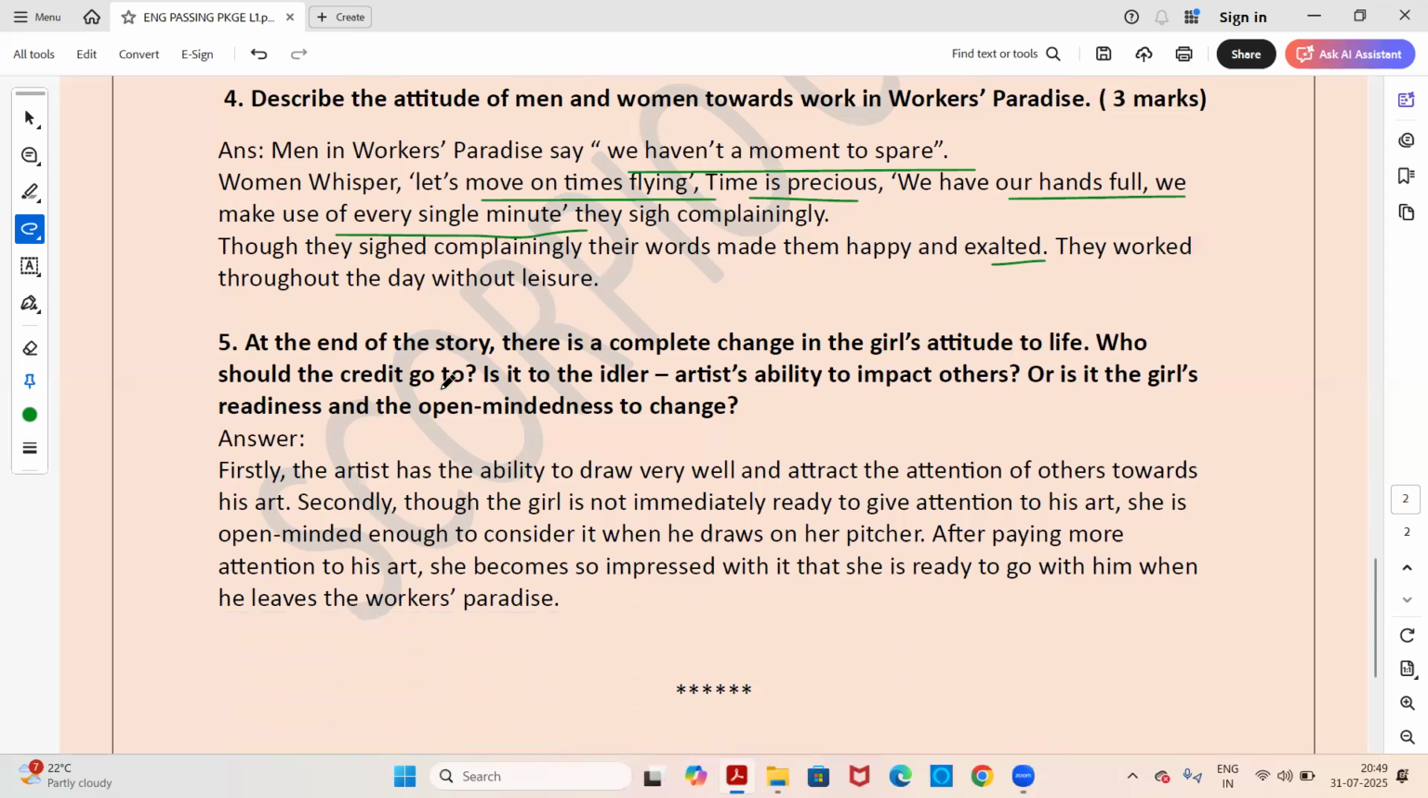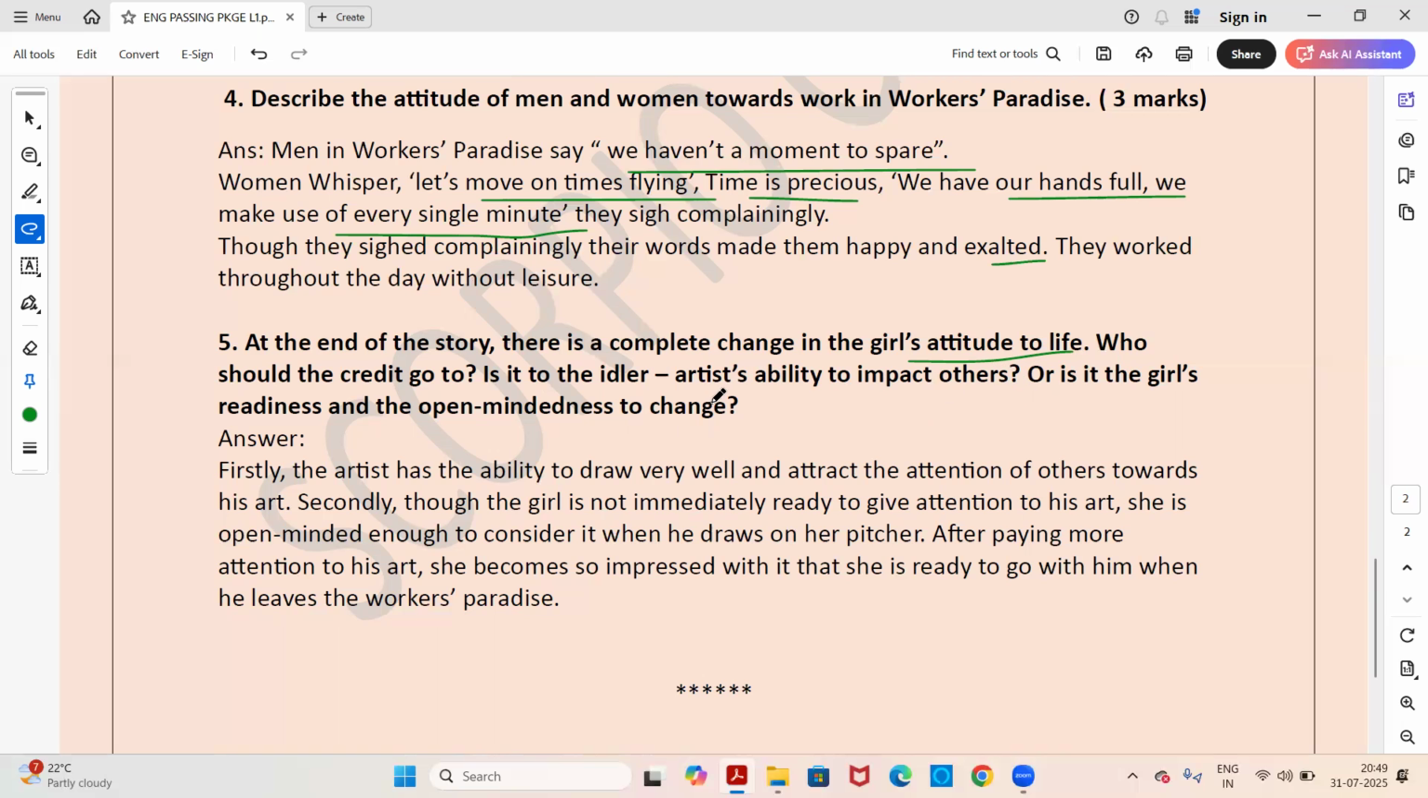Now, next question is again of 3 marks. At the end of the story, there is a complete change in the girl's attitude to life. Who should the credit go to? Is it to the idler, artist's ability to impact others, or is it the girl's readiness and open-mindedness to change? Okay, so at the end, you see in the story that the girl's attitude is changing, and she spends more time in painting, and she also agrees to go with the artist at the end, right?